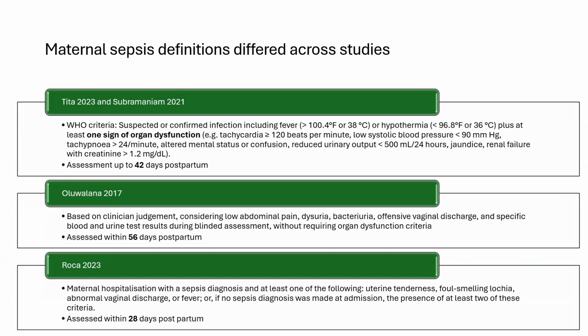Now, the thing which I noticed among the studies was that the sepsis definition was different in all of them. Tita 2023 and Subramaniam 2021 actually used the WHO criteria, which includes infection, including fever, and one sign of organ dysfunction. For example, tachycardia or hypotension with a BP less than 90 millimeters of mercury, tachypnea with a respiratory rate more than 24 per minute, altered mental status or confusion, reduced urine output, jaundice, or renal failure with a creatinine more than 1.2. Oloolana was more of a clinical judgment, and Roca was also a clinical judgment, where if the patient had lower abdominal pain, dysuria, bacteriuria, or offensive vaginal discharge, they were labeled as sepsis.